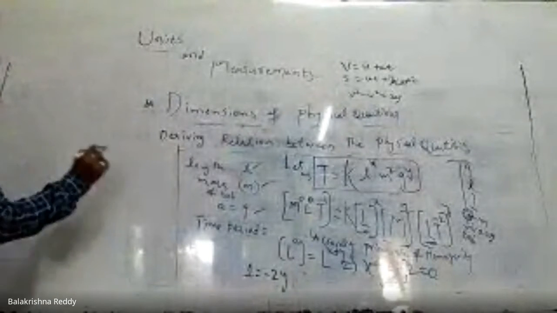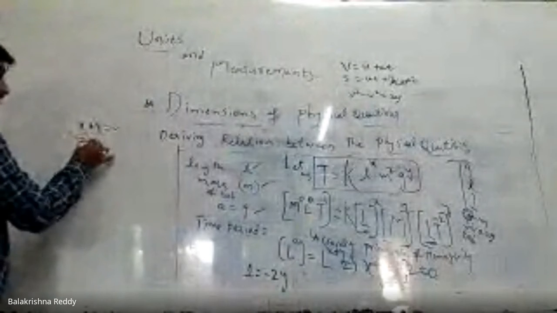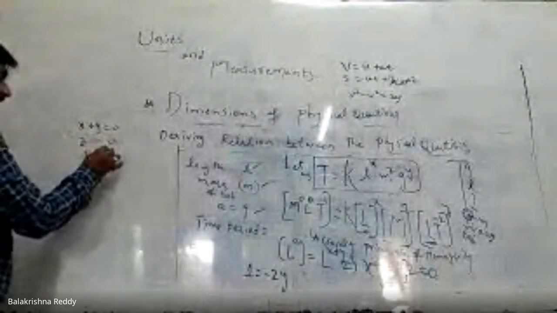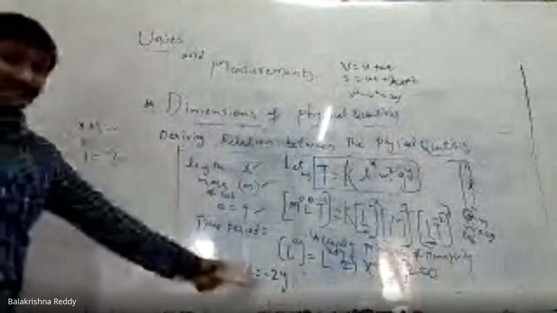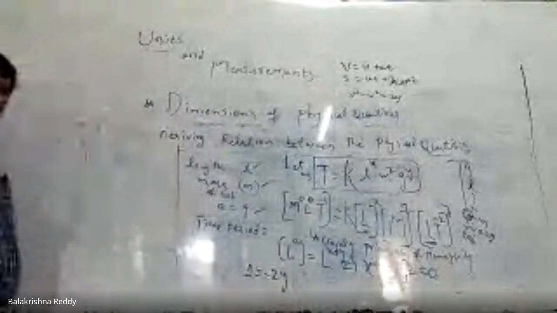See, we have the values x plus y equal to 0, z equal to 0. Now, y equal to minus 1 by 2 from this. Is it clear?